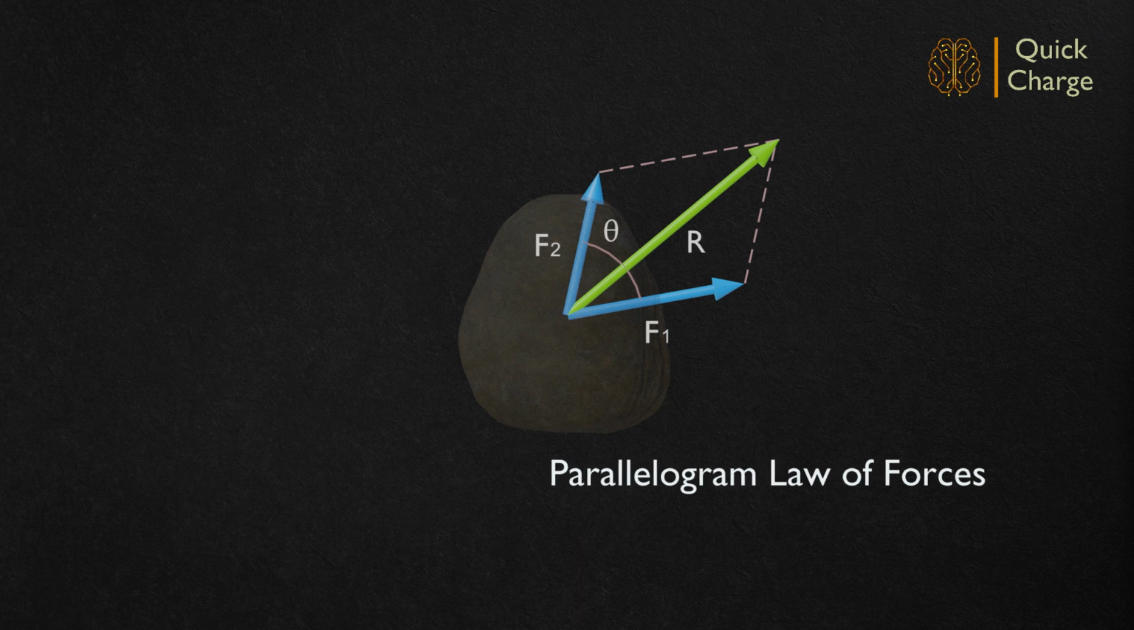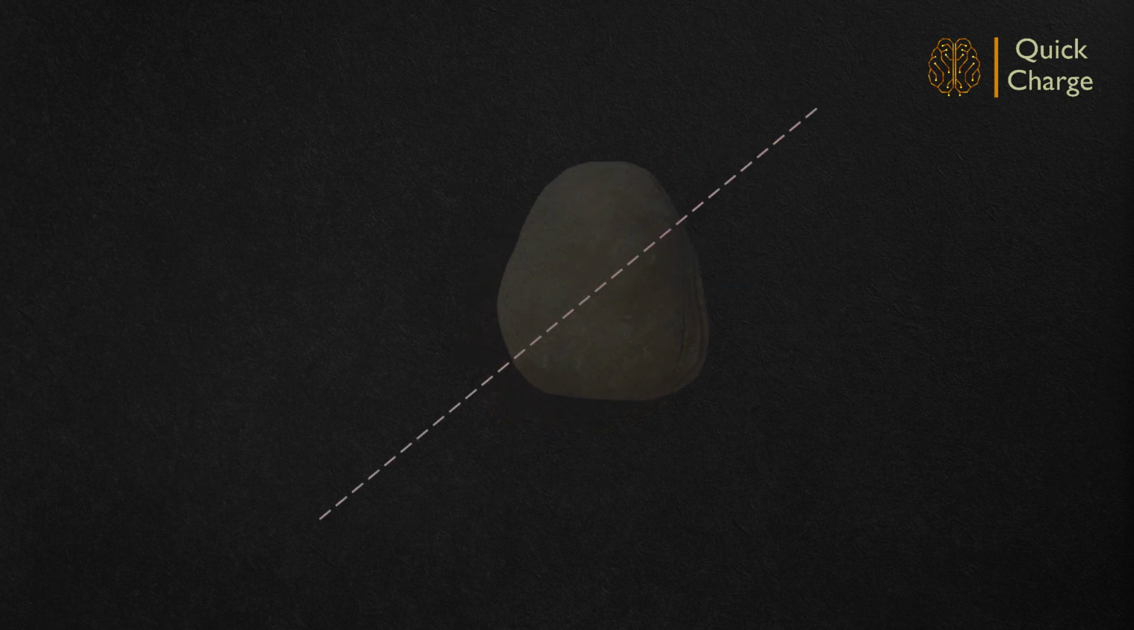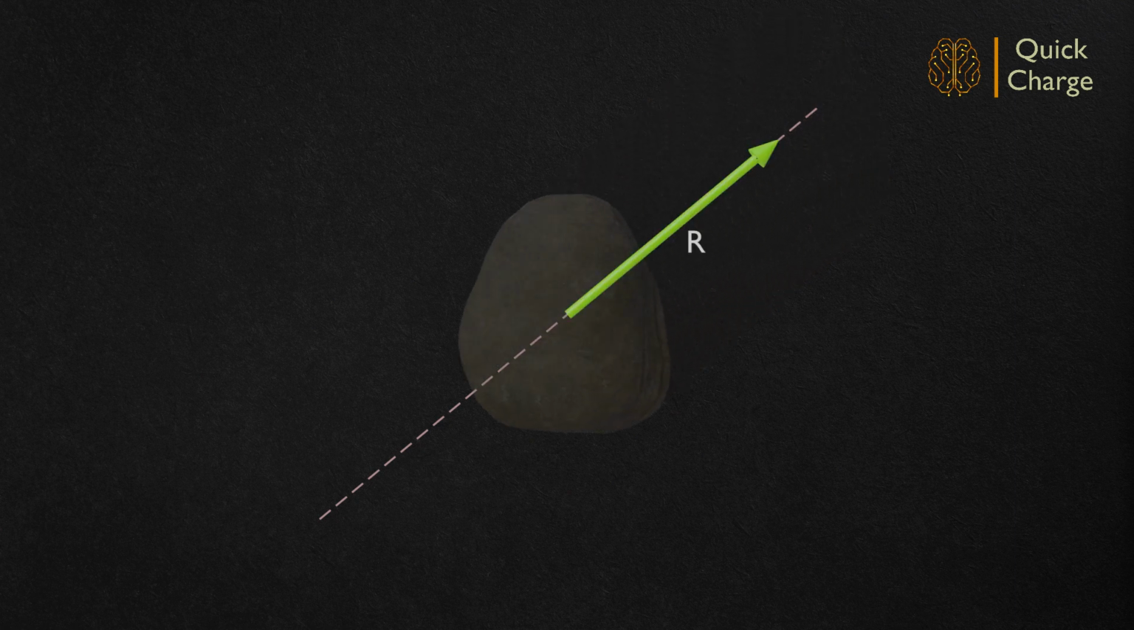Further details on composition of forces are covered in a separate video. Suggest watching the same for clarity. The body will have a translatory motion along the line of action of the resultant force. Now, assume that a force equal in magnitude but opposite in direction is also acting on the body.